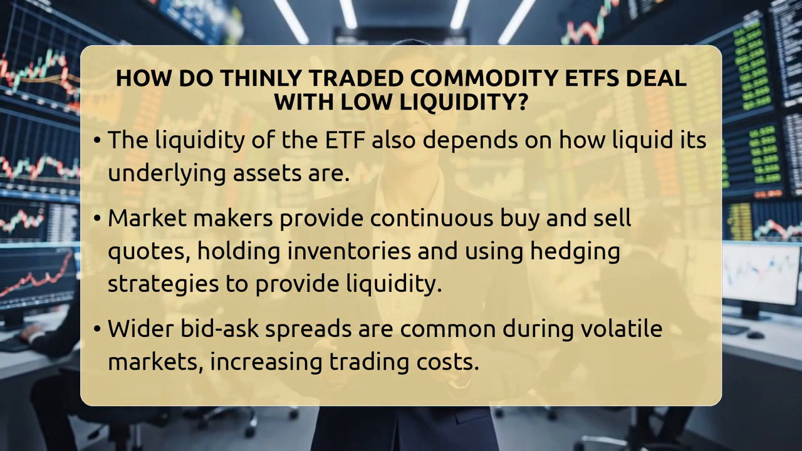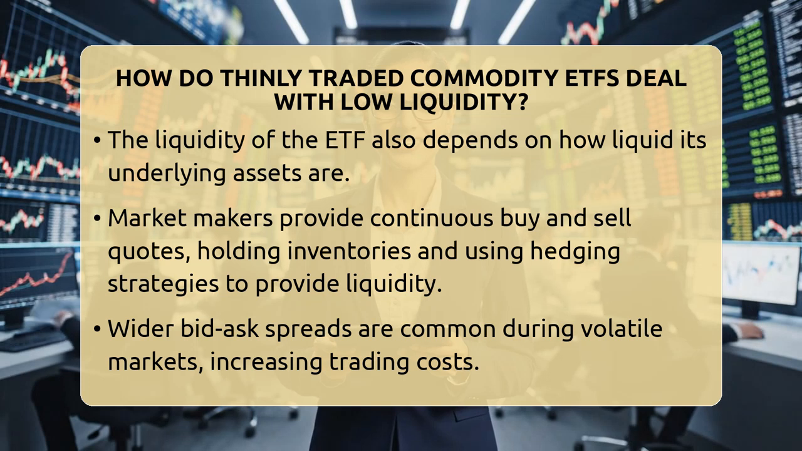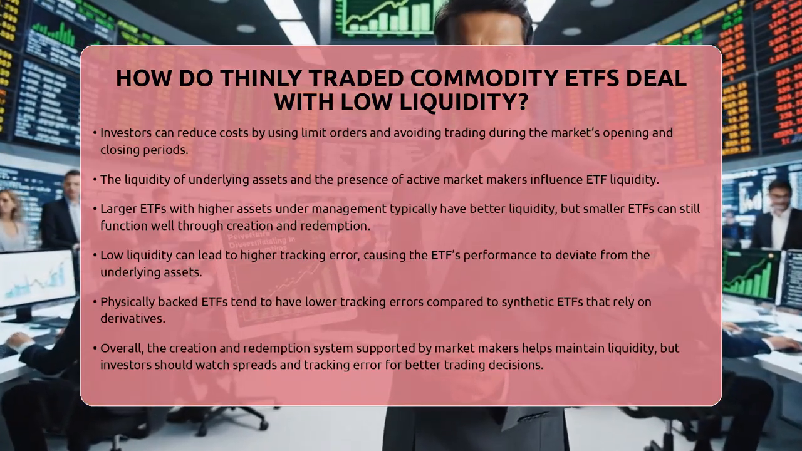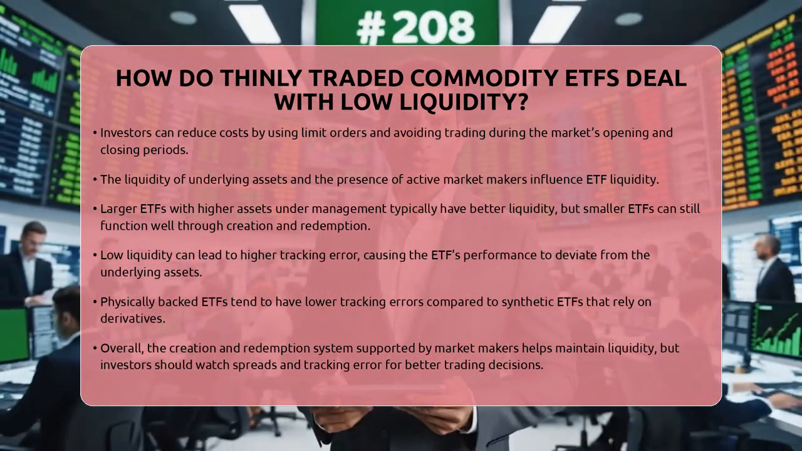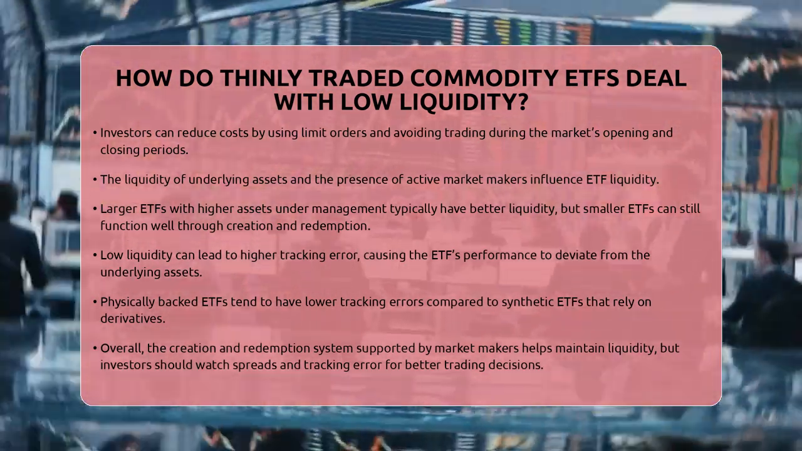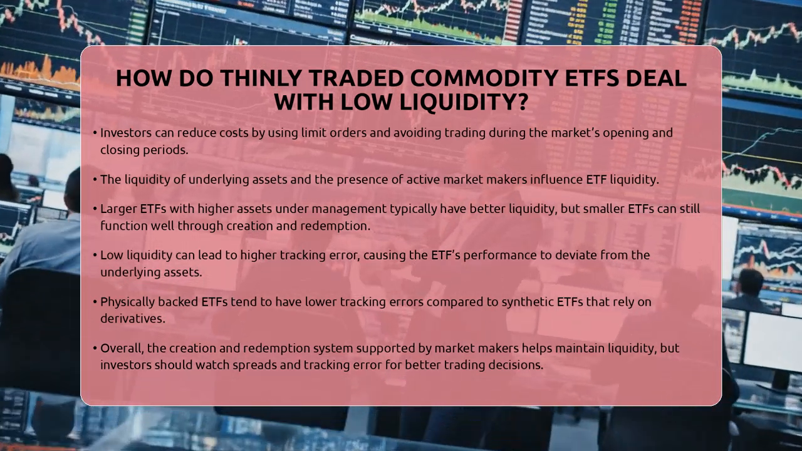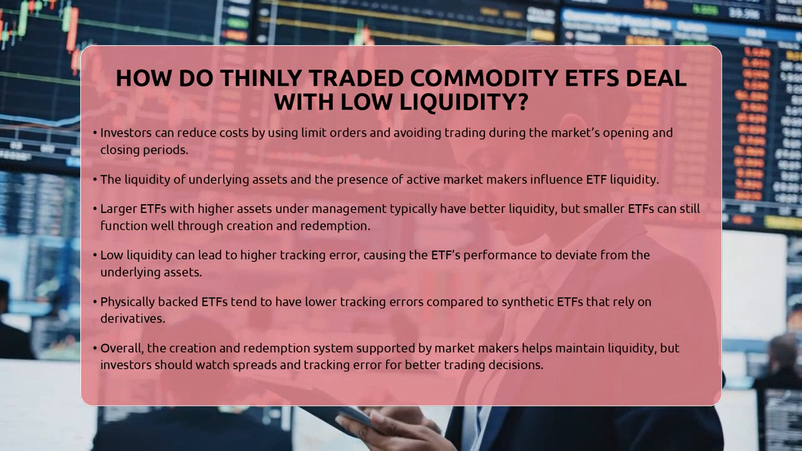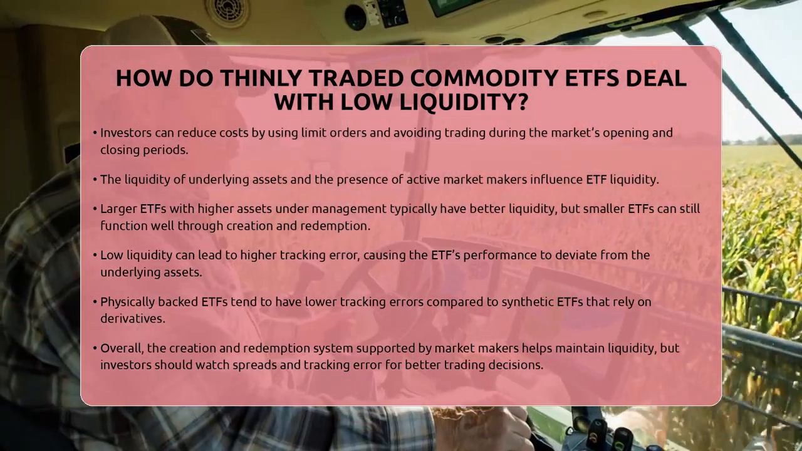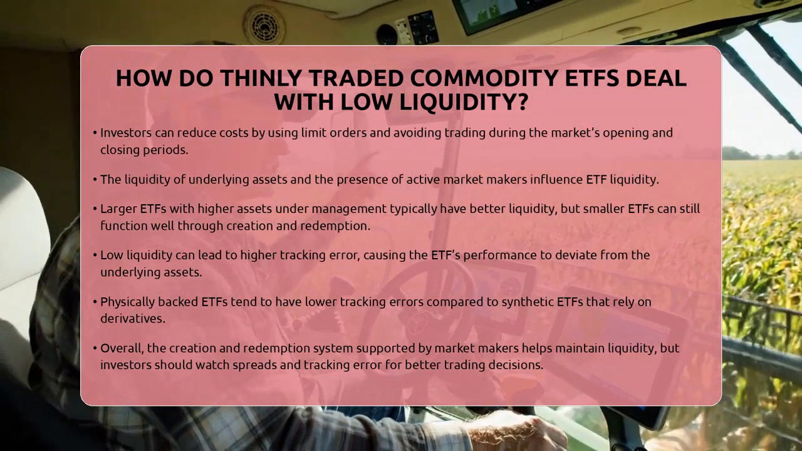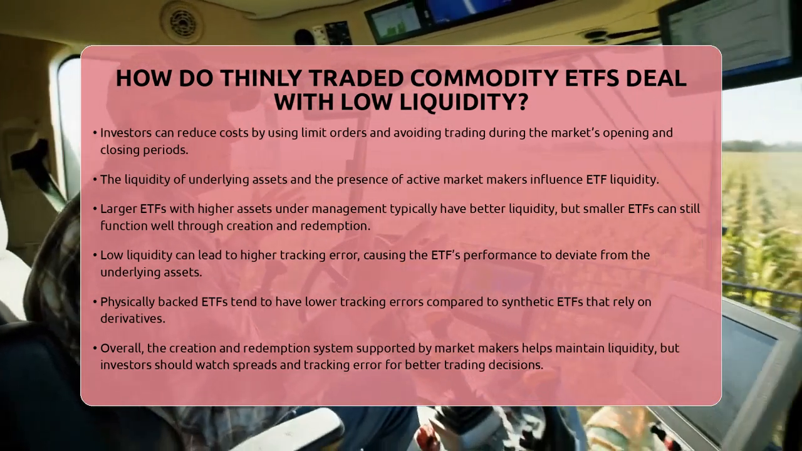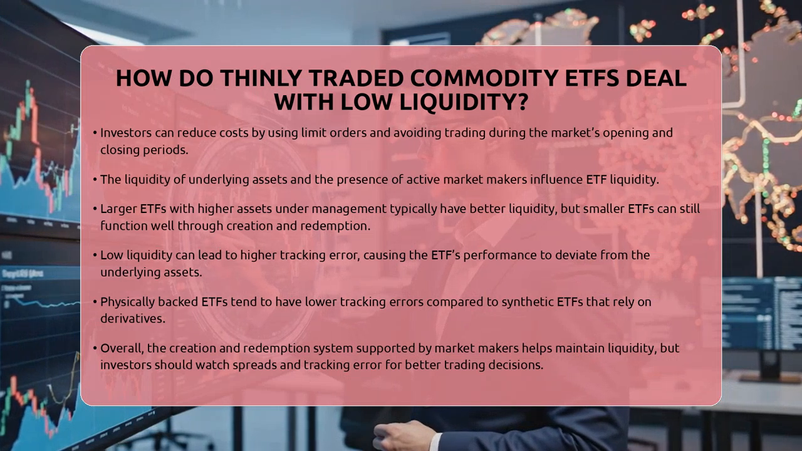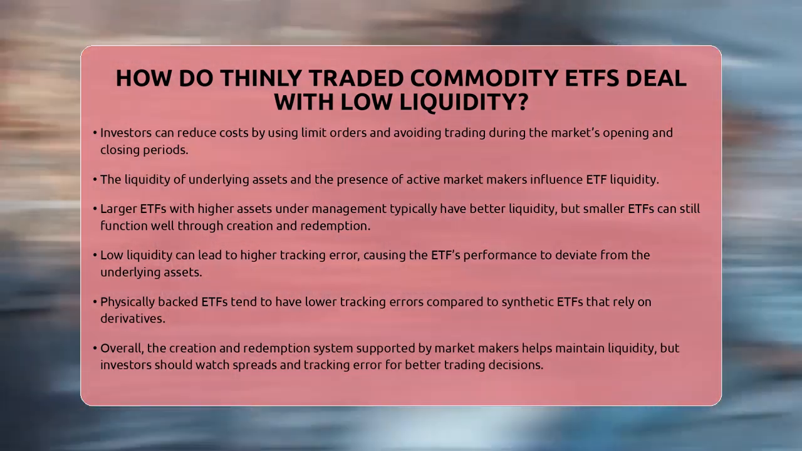Larger assets under management and higher average daily trading volumes usually mean better liquidity, but even smaller ETFs can maintain liquidity through the creation and redemption process. Keep in mind, low liquidity can sometimes cause higher tracking error, meaning the ETF's performance might not perfectly match the underlying commodities. Choosing physically backed ETFs, which hold actual futures or assets, often results in lower tracking errors compared to synthetic ETFs that use derivatives.